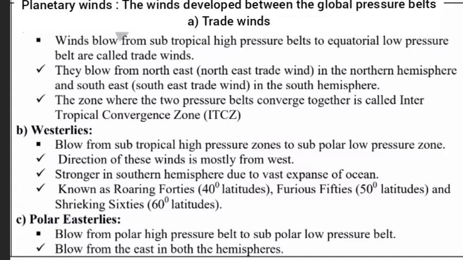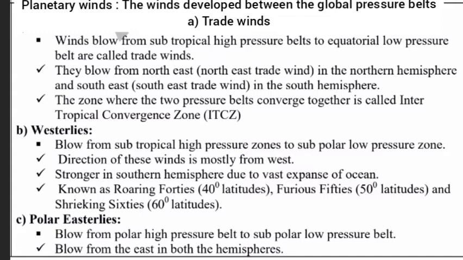A. Trade winds. Winds that blow from subtropical high pressure belts to the equatorial low pressure belt are called trade winds. They blow as the northeast trade wind in the northern hemisphere and the southeast trade wind in the southern hemisphere. The zone where the two pressure belts converge is called the Intertropical Convergence Zone, ITCZ.